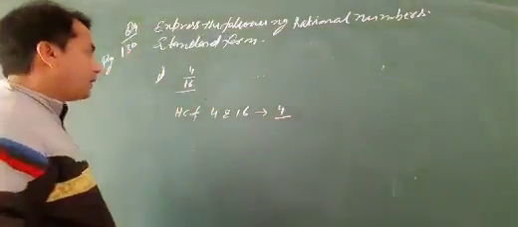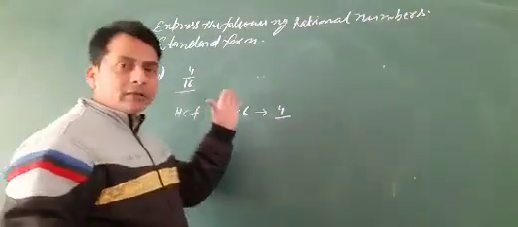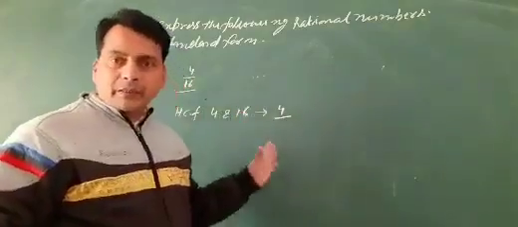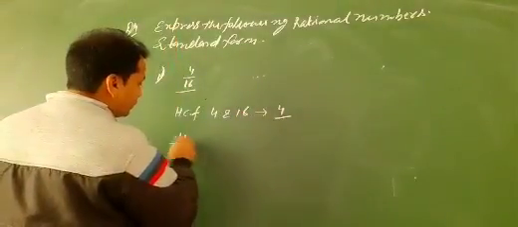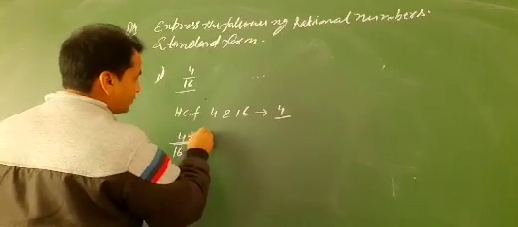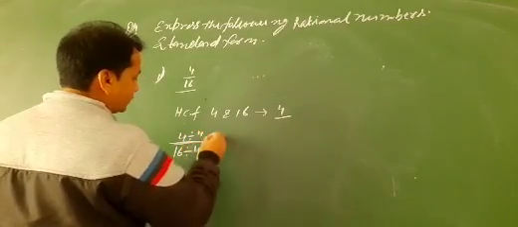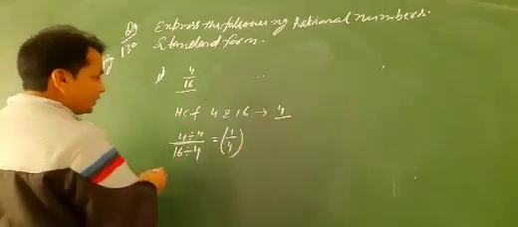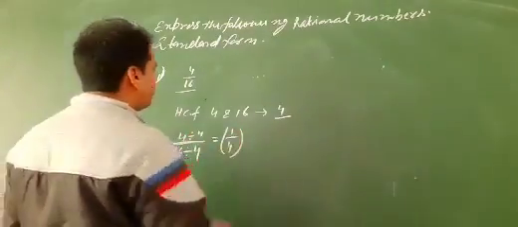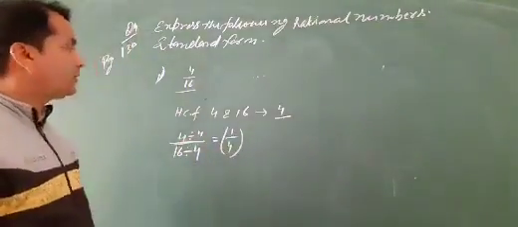Then divide both the numerator and denominator by the HCF. 4 by 16, then 4 divided by 4 is 1, and 16 divided by 4 is 4. Then 1 by 4. Now the standard form of 4 by 16 is 1 by 4.